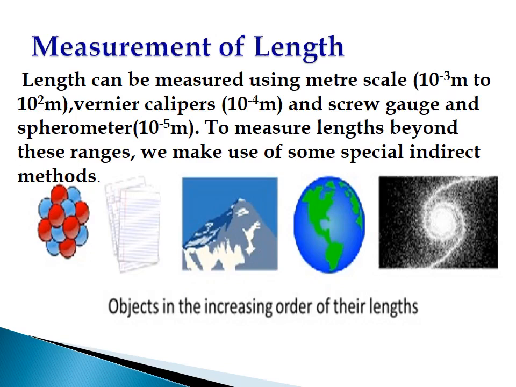Length can be measured using meter scale. Range is given 10 the power of minus 3 meter to 10 the power of 2 meter. That is, it may be used up to the measurement of 10 the power of 2 meters. Vernier calipers with least count 10 the power of minus 4 meter and screw gauge and spherometer with the least counts 10 the power of minus 5 meter each. To measure length beyond these ranges, we make use of some special indirect methods.